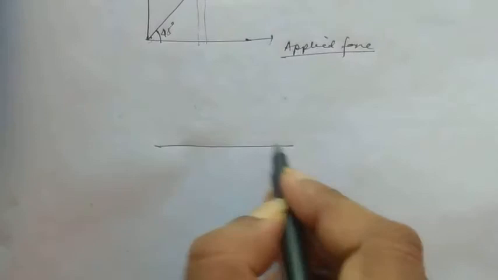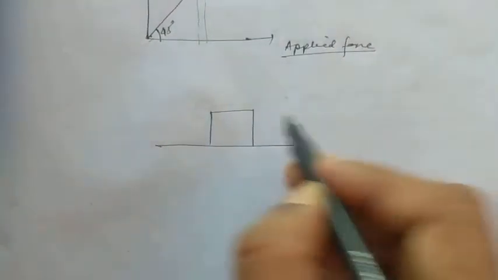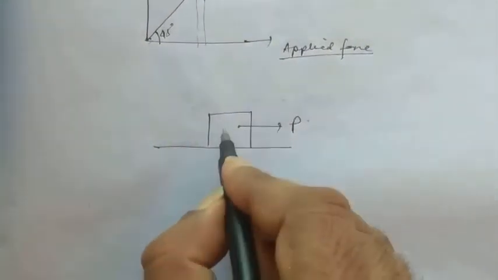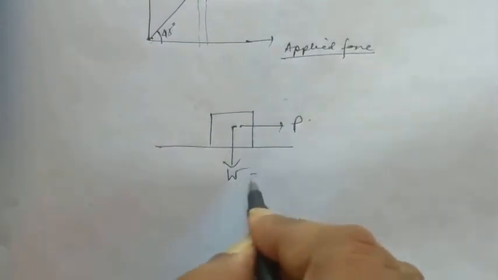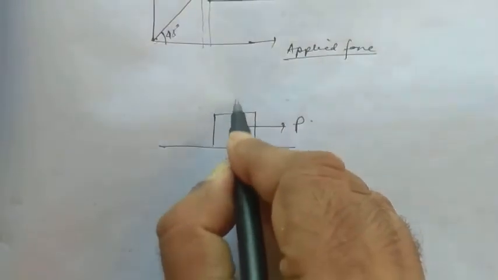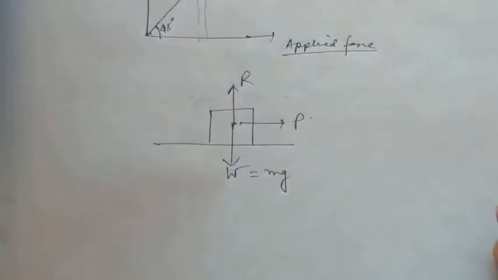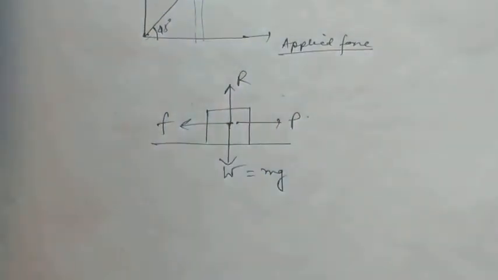Now if we try to understand on which factors frictional force depends, this is a force P with which the block is pulled. Now the weight of the body, W equal to mg, acts downwards. The reaction force, according to Newton's third law, we can name it as R, or N in some books, and the frictional force acts in the opposite direction.